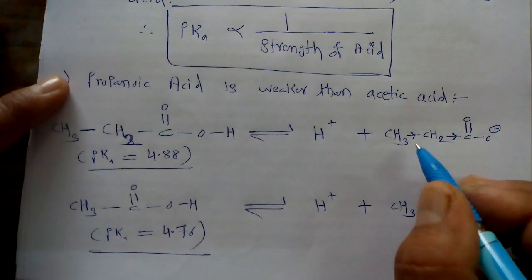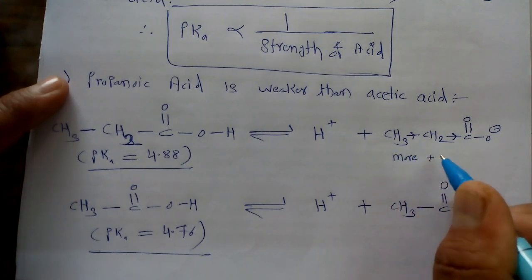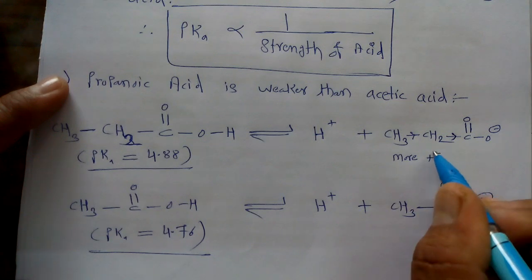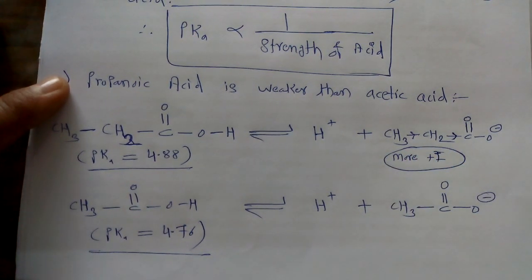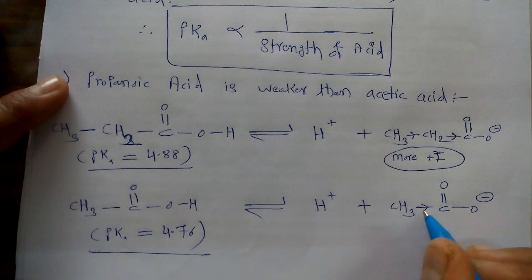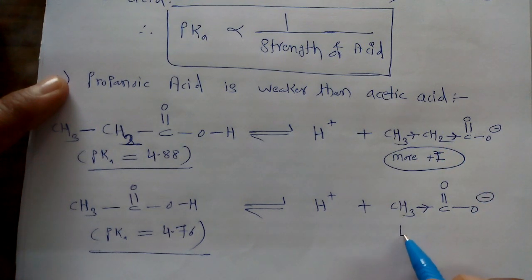More plus I effect is there due to this ethyl group, while in the second case, the conjugate base of acetic acid, there is one methyl group. As compared to ethyl, the plus I effect shown by methyl is less.